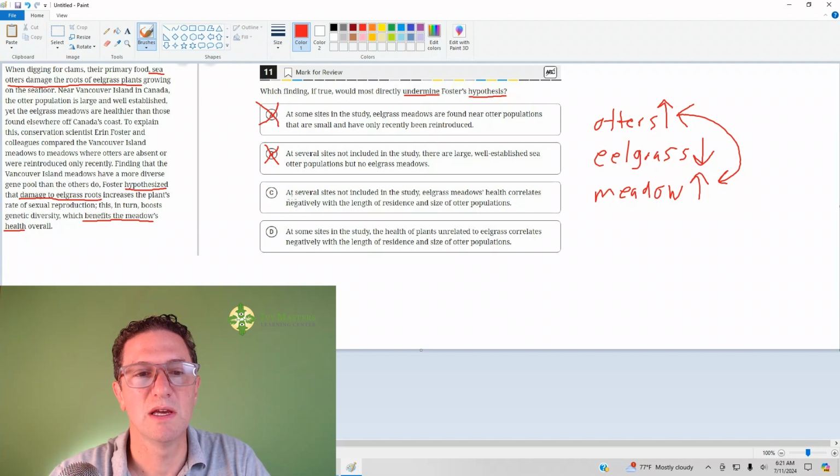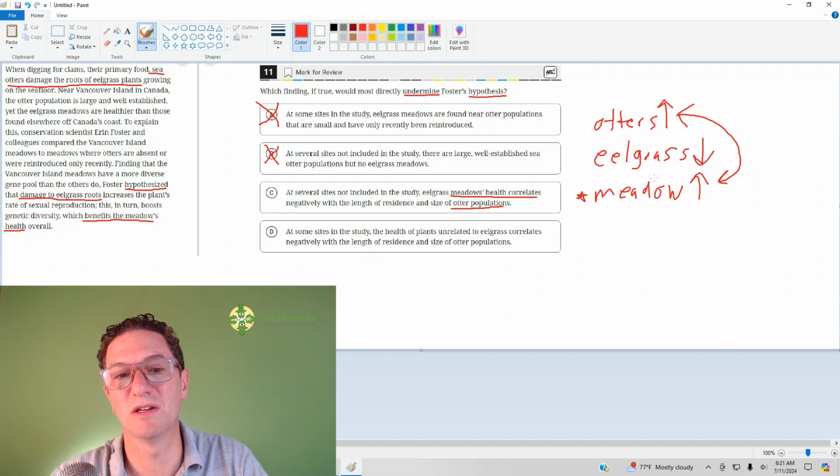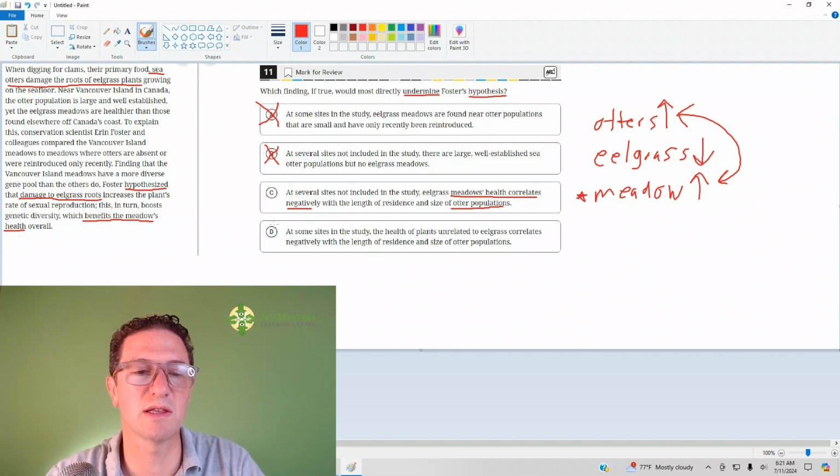Answer choice C. At several sites not included in the study, eelgrass meadow health correlates negatively with the length of residence and size of otter populations. So that looks like a good answer, actually, because there's a positive correlation, what we saw here. More otters, healthier meadows. This is saying meadow health correlates negatively with the length of residence of otter population. It looks like that's our answer.